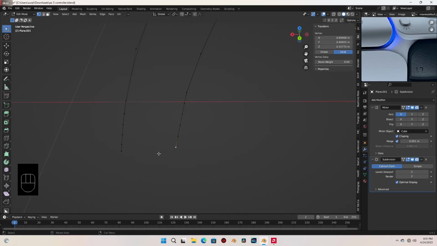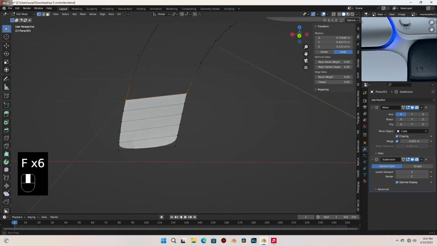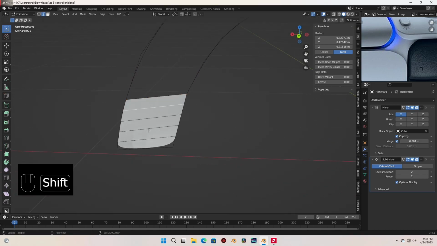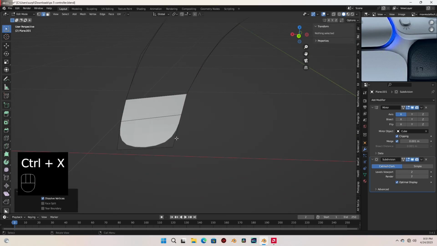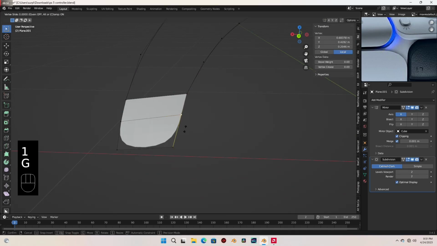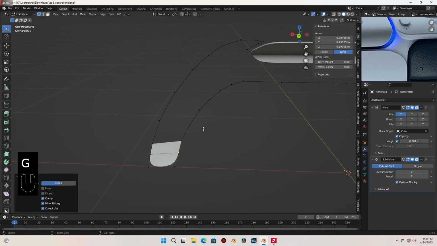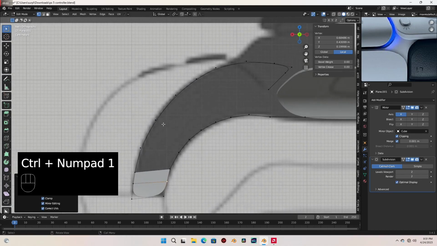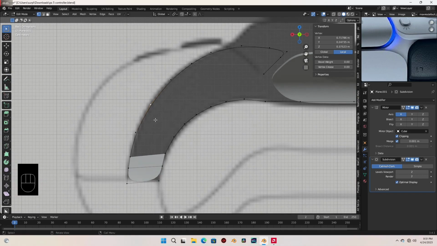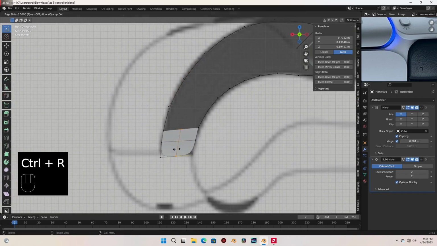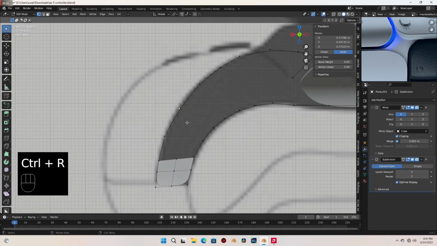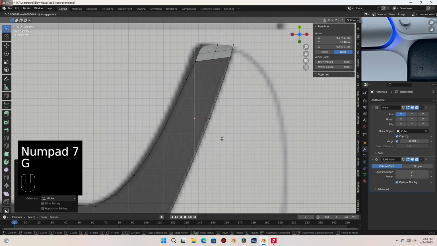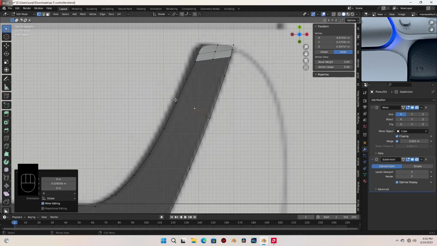Selecting these two I'm gonna press F to fill it all the way up there and go into edge selection and select this edge and select these two and press Ctrl X to dissolve them and let me bring this down just a bit. Okay, so in back view I'm gonna select these vertex and okay, before that let's add a loop cut here. All right, so select that vertex and let's extrude it here and move it back to align it to these other vertex.